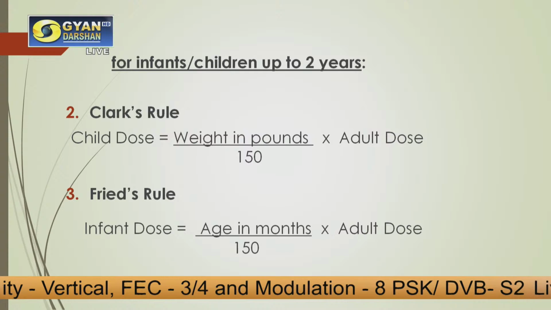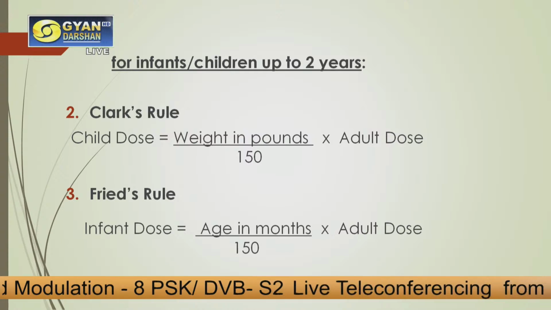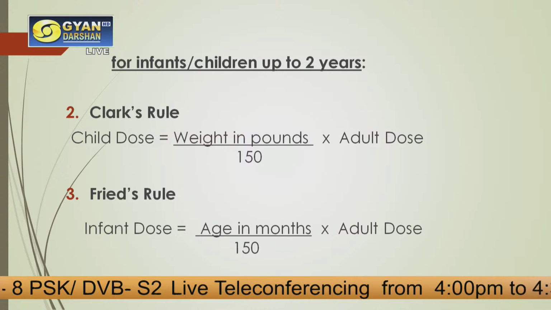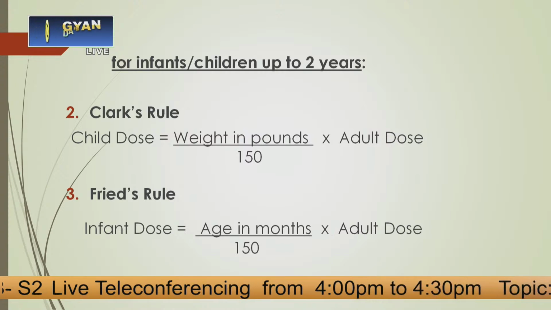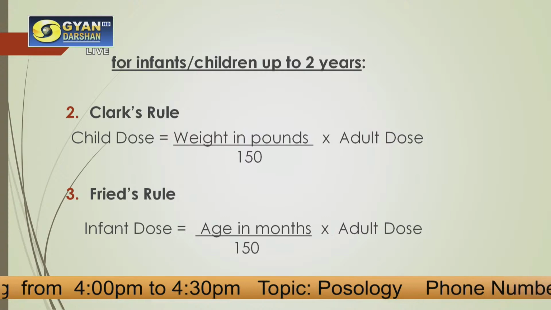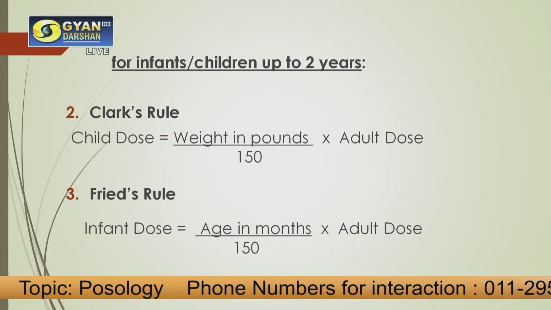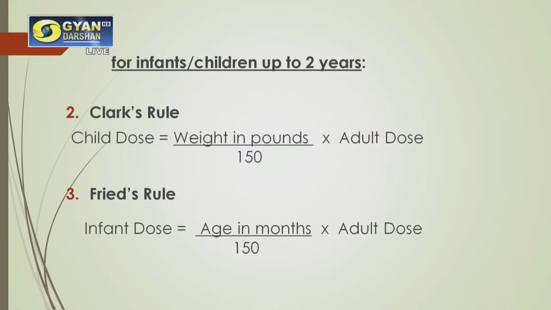Both the rules are applicable for infants or children who are less than 2 years of age. Okay. So the first formula for calculating is the Clark's rule, which says that child dose can be calculated according to the weight of the child in pounds divided by 150 multiplied by the adult dose. We should know the adult dose.